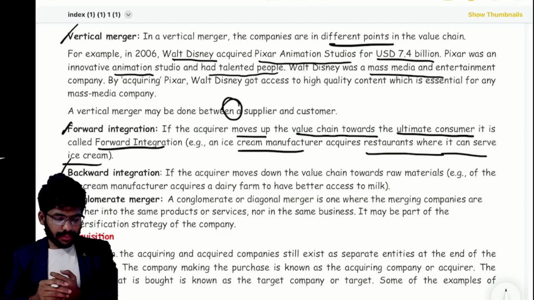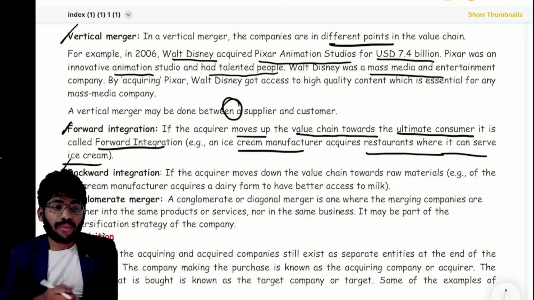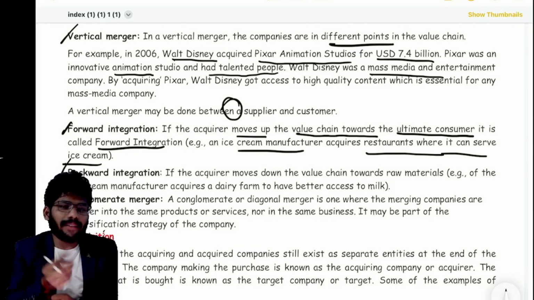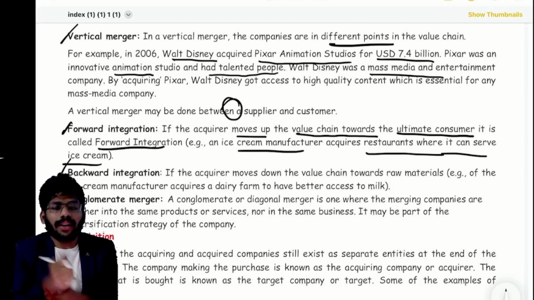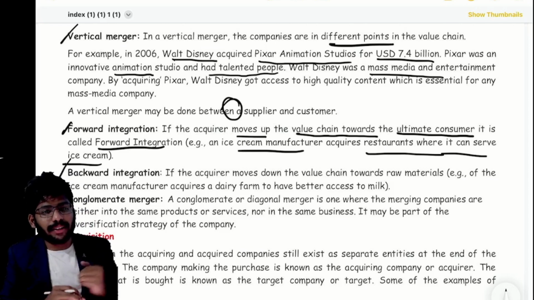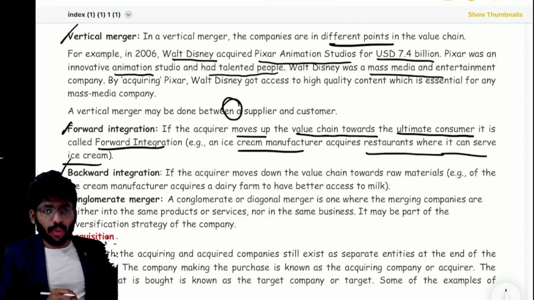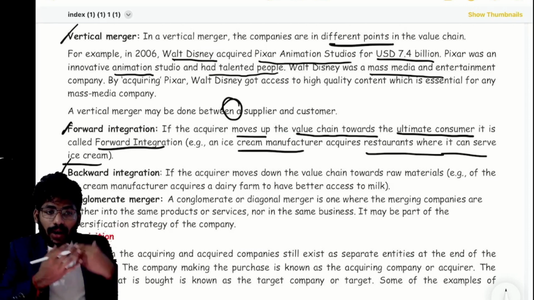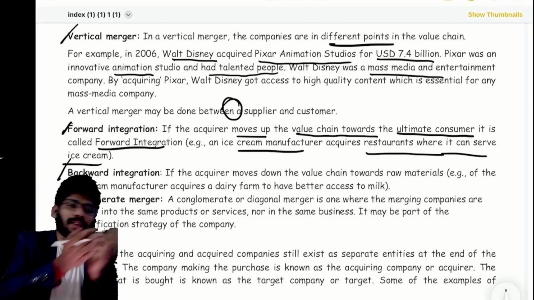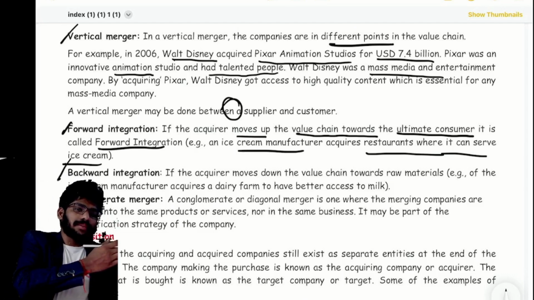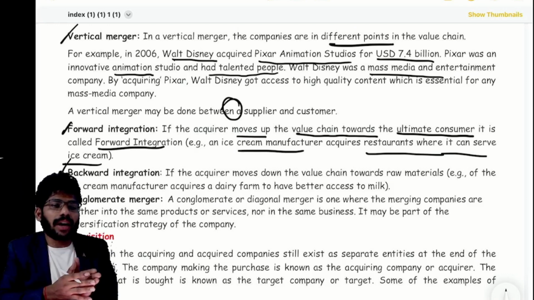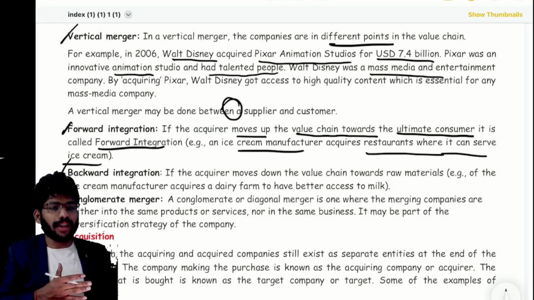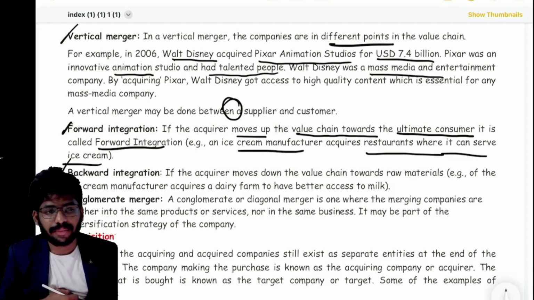Clear or not? Suppose, for example, for preparing ice cream, I want milk and all the ingredients, raw materials, etc. Correct or not? Now, if I want to acquire that milk-providing supplier or raw material supplier, this is backward integration. I am going back. If I acquire a restaurant, this is forward integration. If I acquire that milk-providing supplier, whatever it may be, this is backward integration.